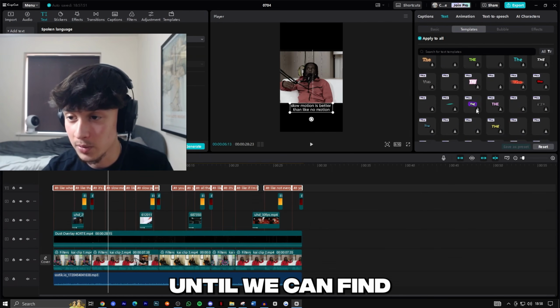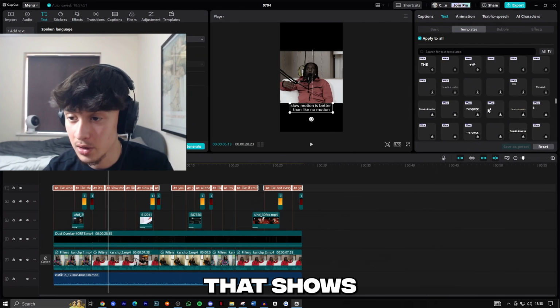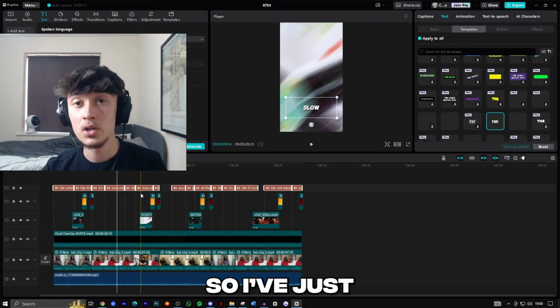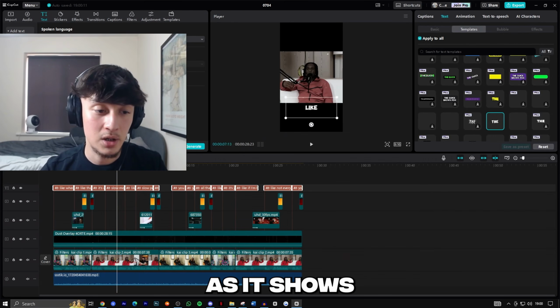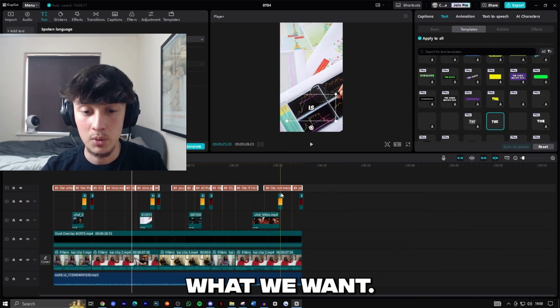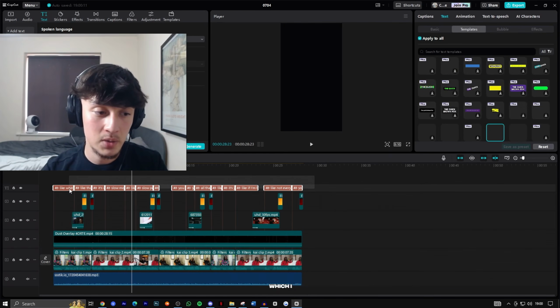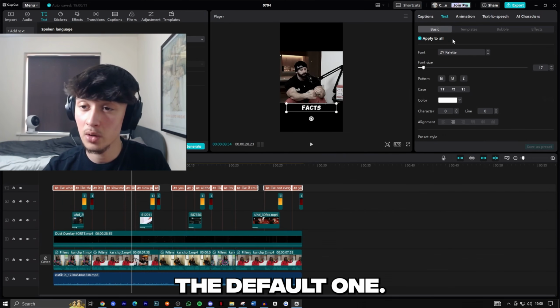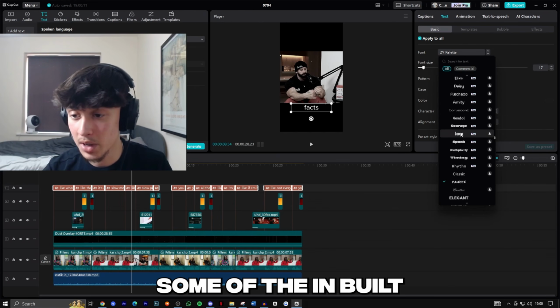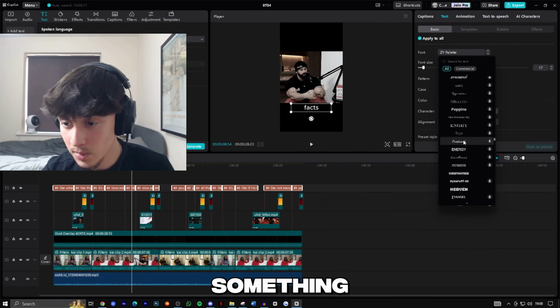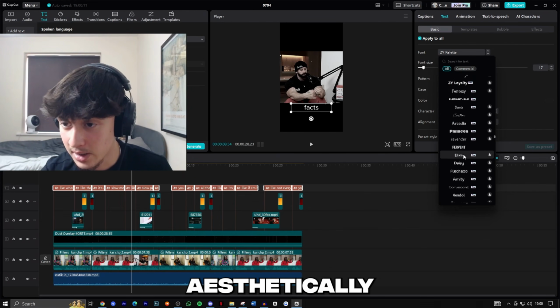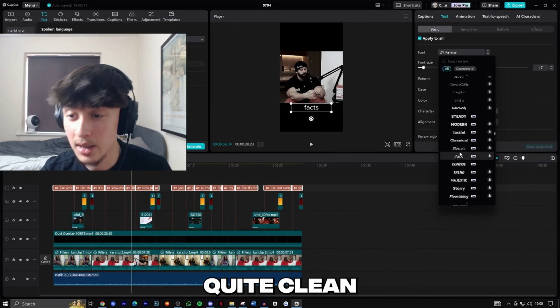We're going to go ahead and scroll until we can find a style of caption that shows one word at a time. So I've just grabbed this auto caption style right here, as it shows one word at a time, which is exactly what we want. Then we can go ahead and edit the font on this, which I highly recommend doing. Don't use the default one. You can just go ahead and literally scroll through some of the inbuilt ones in TikTok and just use something that seems relatively aesthetically pleasing, something that is quite clean and simple.